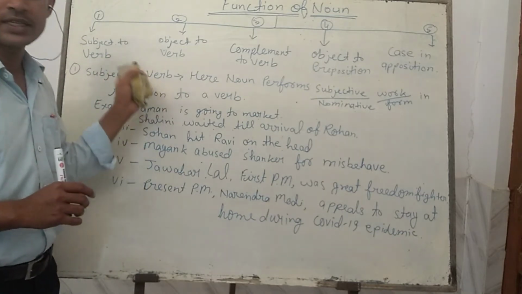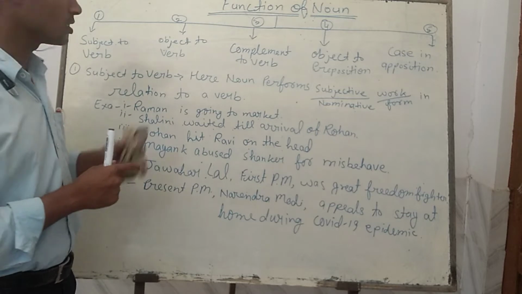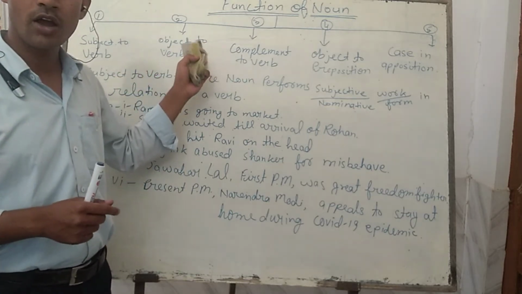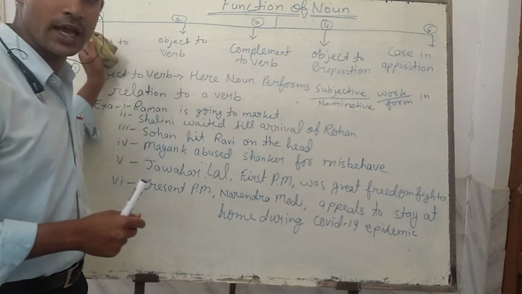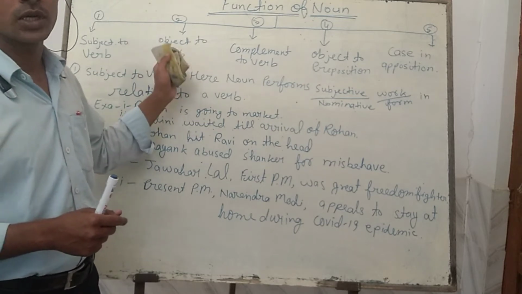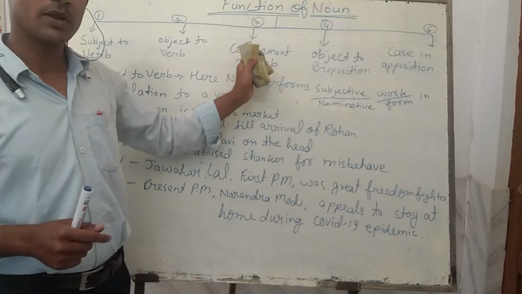Subject to verb means it works as a subject, that is, it dominates the verb in the sentence. Then it becomes object of verb. Object of verb means it becomes the receiver of the action of the subject. So it is put after the verb, and after it, noun performs complement to verb.